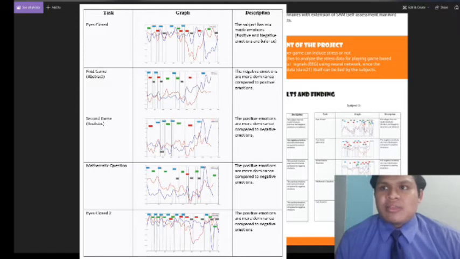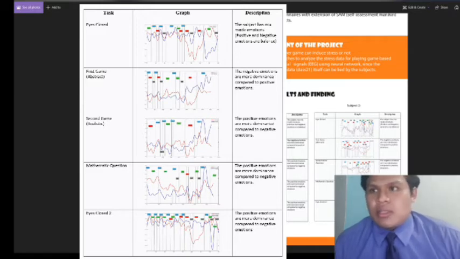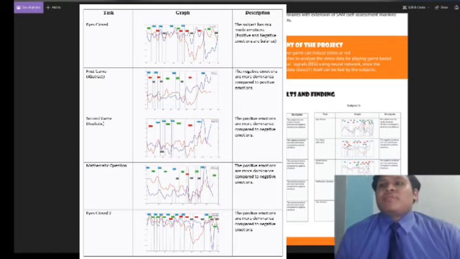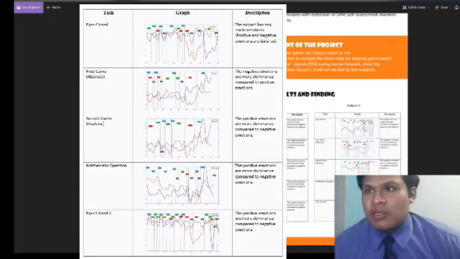If the valence is positive and arousal is positive, the subject is happy. If the valence is positive and the arousal is negative, the subject is calm. If the red is negative and the blue one is negative, the subject is sad. And if the red is negative and the blue is positive, the subject is fear. So from that we can see the pattern.